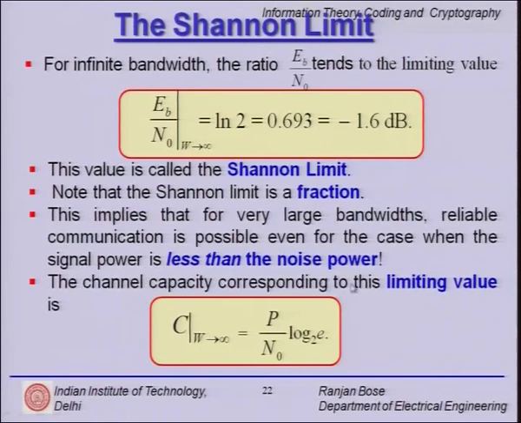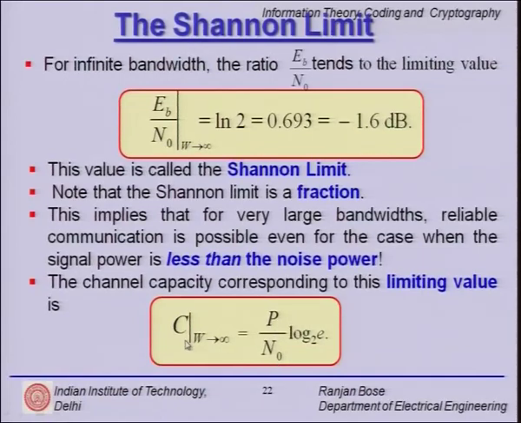The channel capacity corresponding to this limiting value, with W tending to infinity, what is it? It is P over N0 log to the base 2 e. This is a constant. The capacity for infinite bandwidth is nothing but P over N0, so it is decided only by the signal power and the noise power.